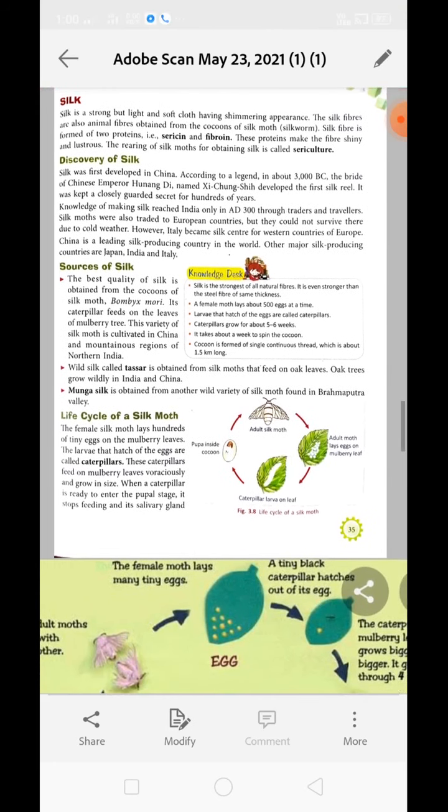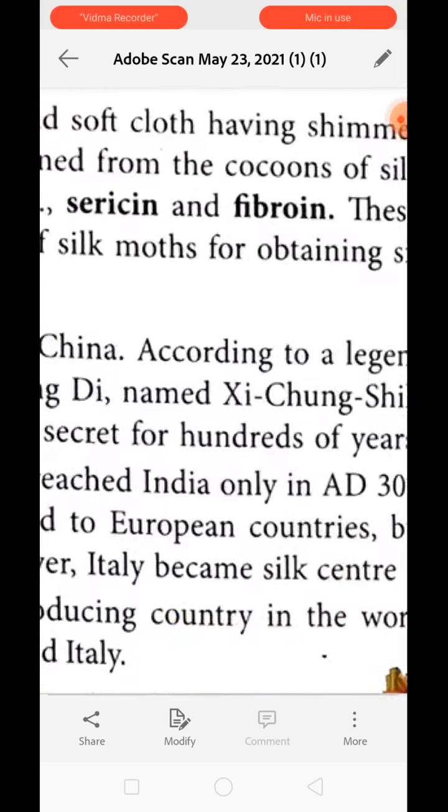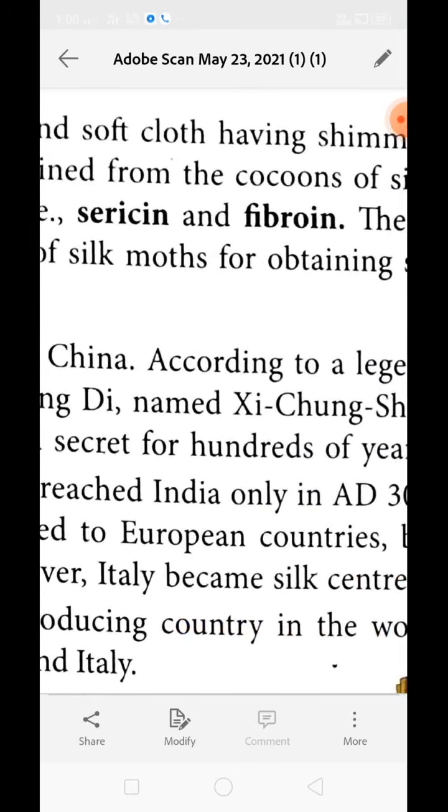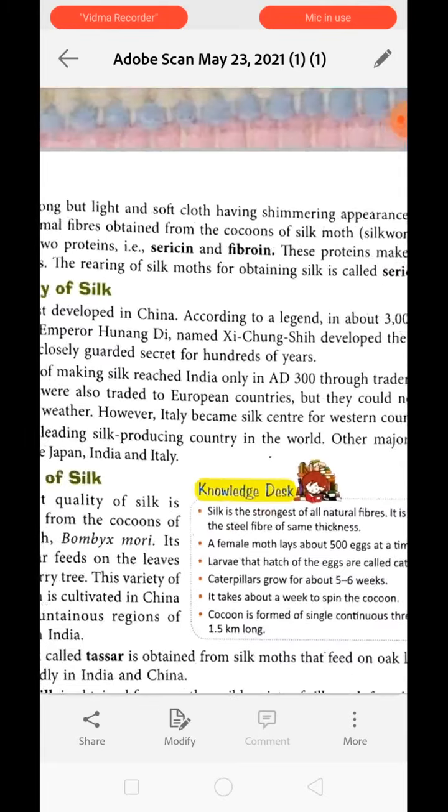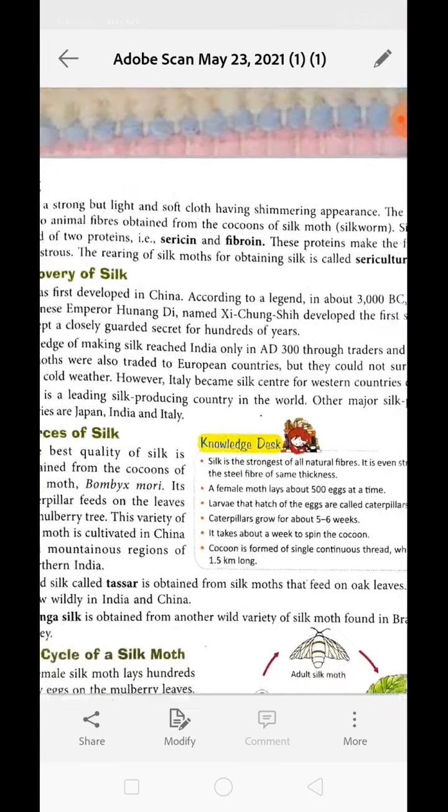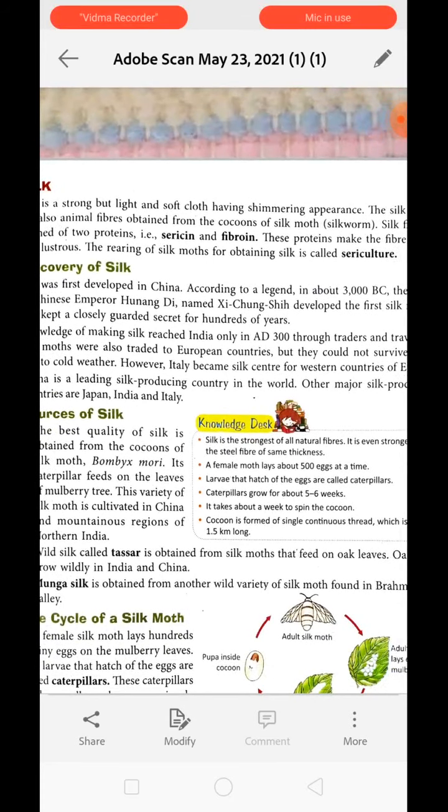Silk fiber is formed of two proteins. The first one is sericin and the second one is fibroin. Sericin and fibroin together form silk thread. These proteins make the fiber shiny and lustrous. The rearing of silk moths for obtaining silk is known as sericulture. The branch of science which deals with the rearing of silkworms is known as sericulture.